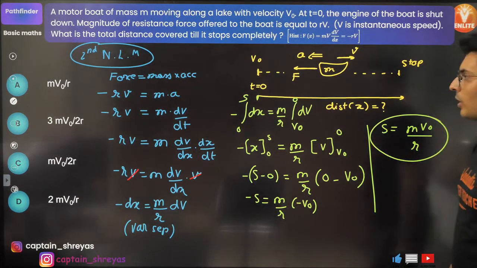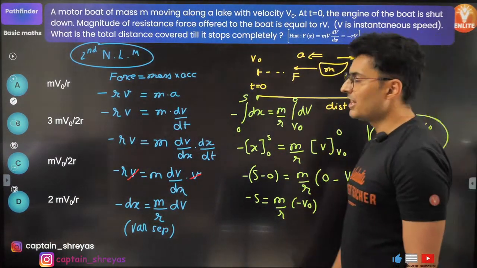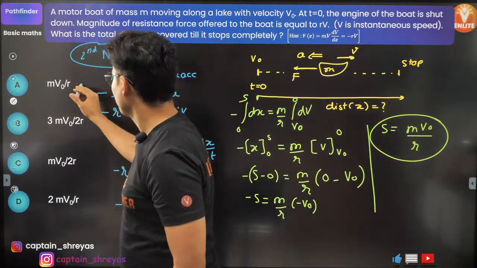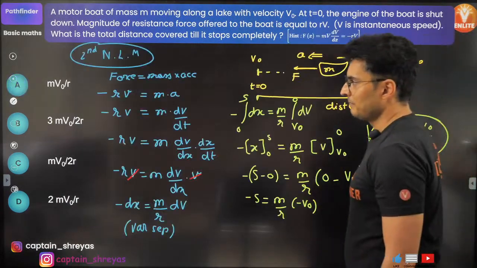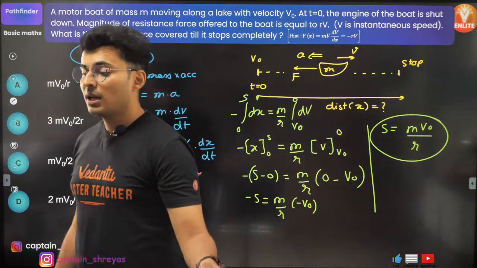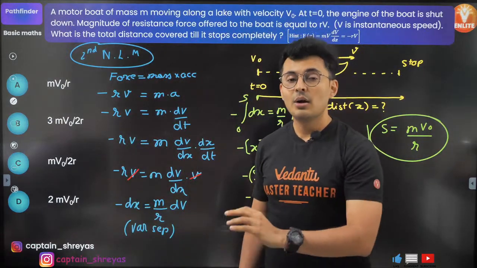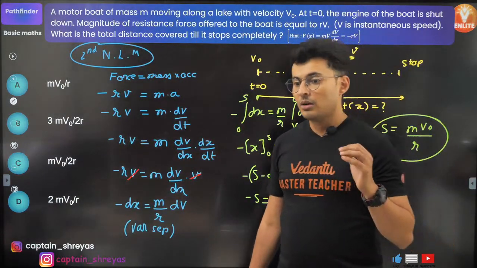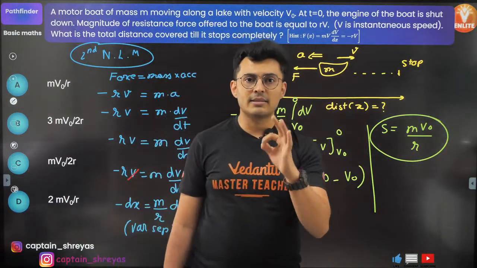Isn't this exactly what you wanted? The total distance till it stops. This is the answer, m v0 by r, which is option A, of course. Check this out. Yes, option A. Very good. So this is a brilliant question, and I'm pretty sure after this question and sessions and all these amazing problems and revision, all these efforts that I have put in, you will obviously get some confidence.